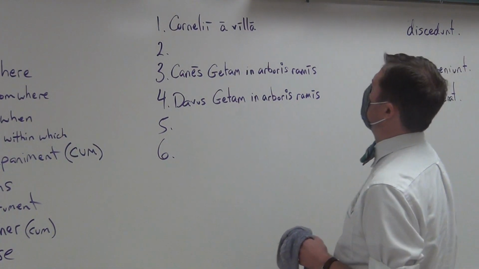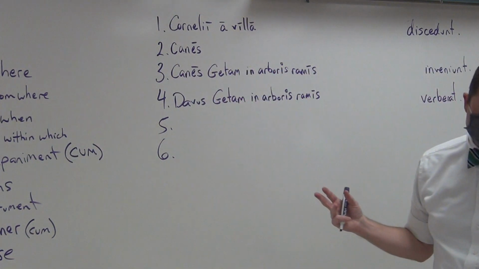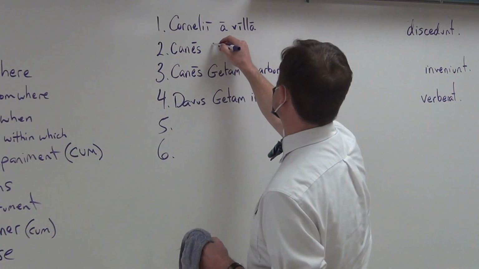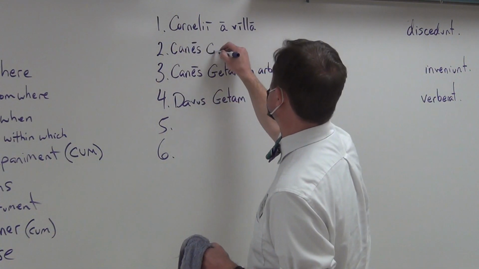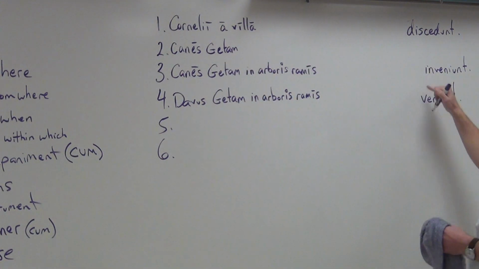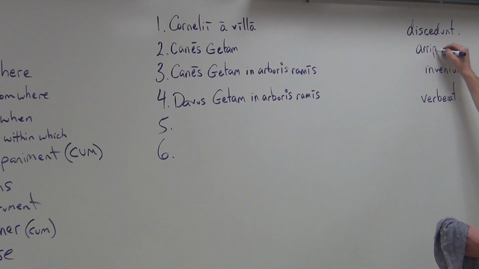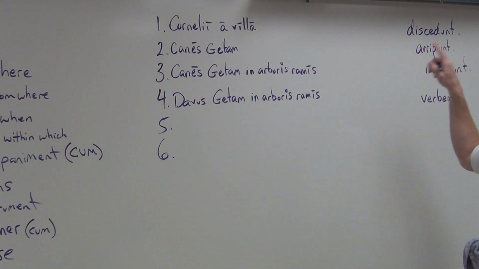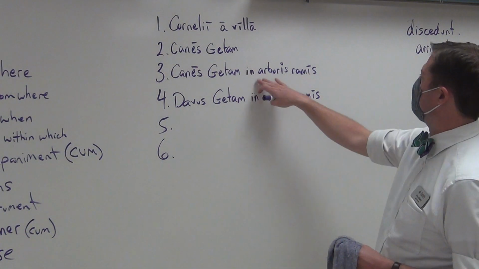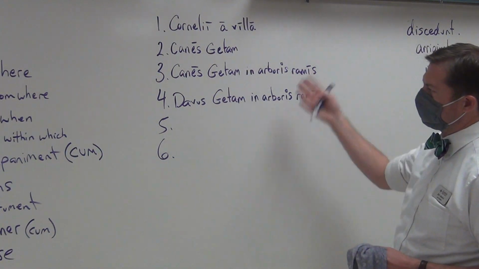And we'll have another one here. Let's go with, again, the canes as our basis. And we'll say that they do something to Getam. And actually, I should have put this sentence down here, but oh well, it's okay. Before they find, or I should say after they find him, they're going to grab him. So that would be arripiunt. So the dogs grab Geta. And you will say that they grab him where? Again, in the branches of the tree. So we should be switching number 2 and 3, but that's okay. We're not worried about the chronology of the story.